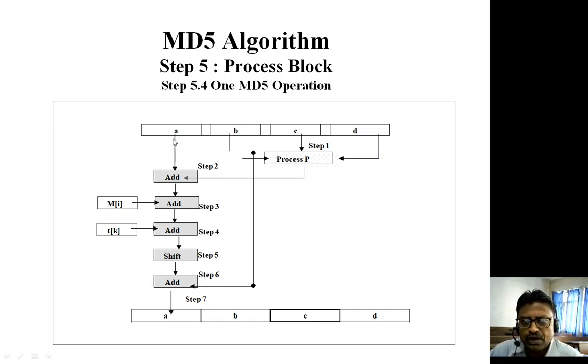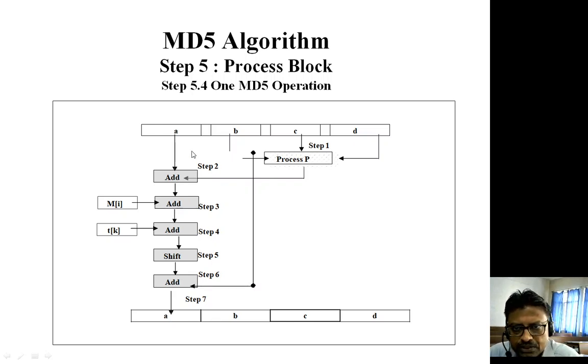Because before round number 1, we have certain values of A, B, C, D, and with those values we apply the sub block and some constant to get new A, B, C, D. Whenever we get the new A, B, C, D, it is placed here, and then we apply the process P, then we add, then we apply sub block 2 and the second constant, then we do the shifting, then we add, and then we update A.